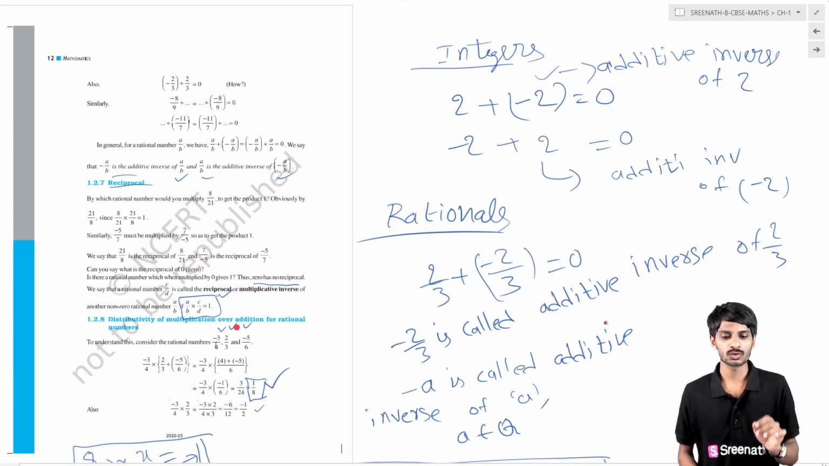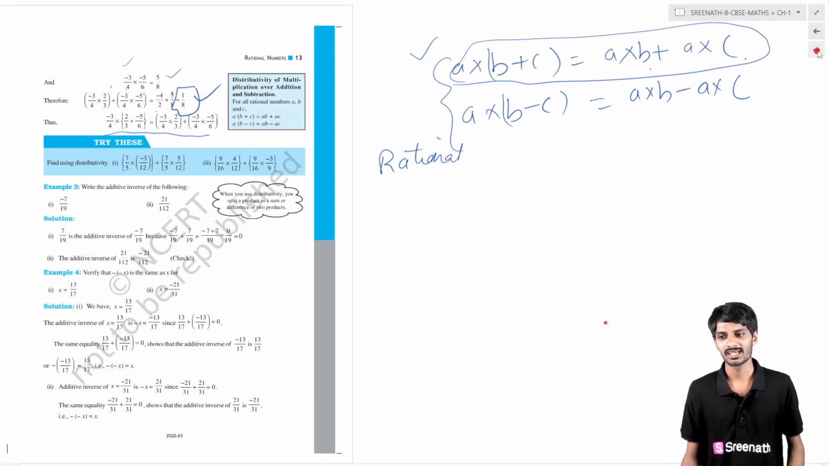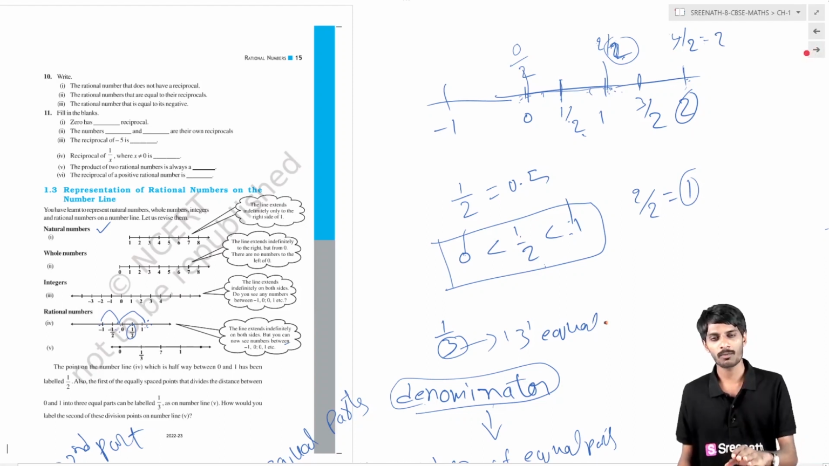Next property is distributivity of multiplication over addition for rational numbers. This property is satisfied by rational numbers. A cross (b plus c) is equal to a cross b plus a cross c. So finally, we have completed all the properties under all operations for rational numbers. Now we get into the third topic: how we are representing the rational numbers on the number line. Basically, we are representing the rational numbers on the number line in between the integers, and they are extending to the right and to the left.